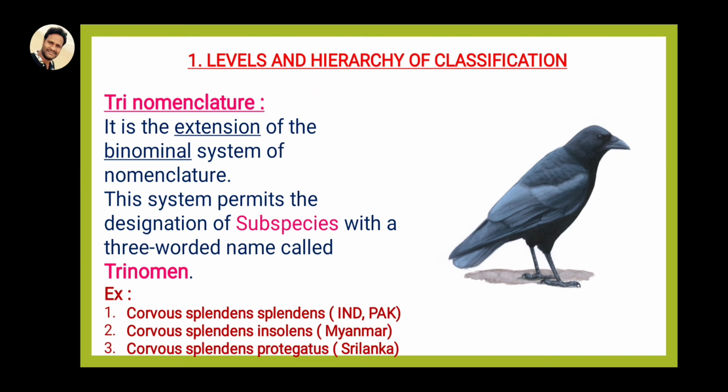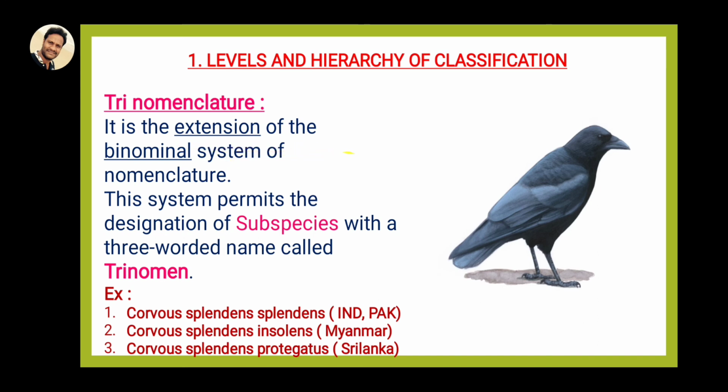Trinomenclature is the extension of the binomial system of nomenclature. What is binomial? In binomial we are using two words, genus and species, so it is called binomial. In trinomenclature, the binomial is extended by adding another word.